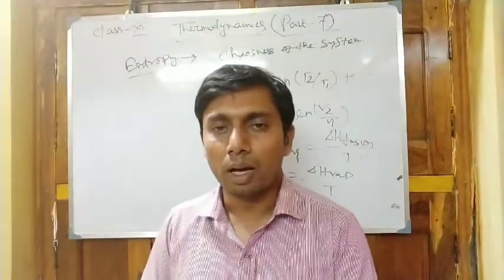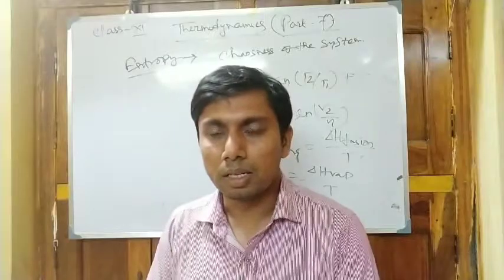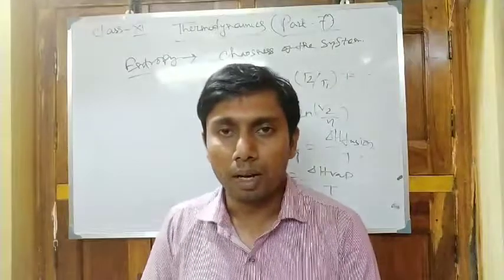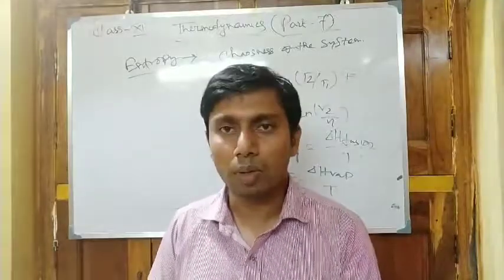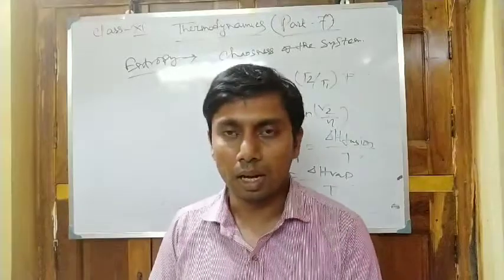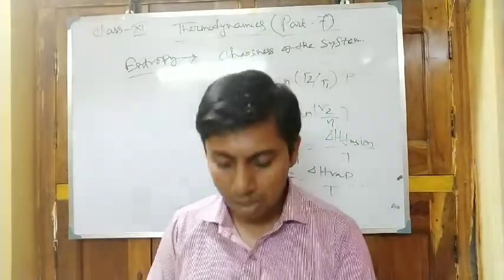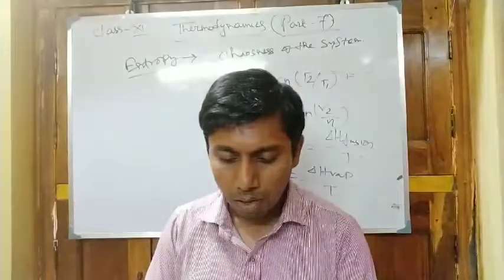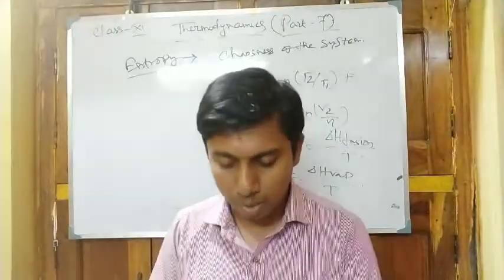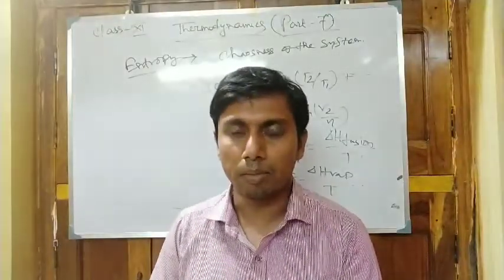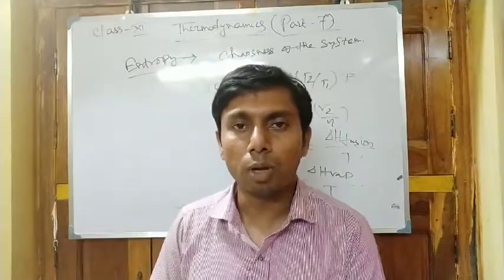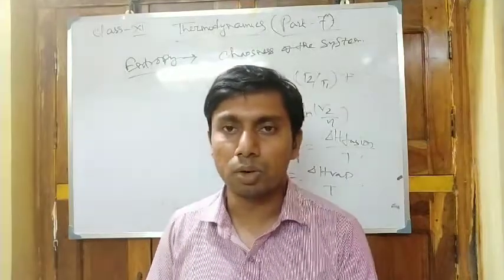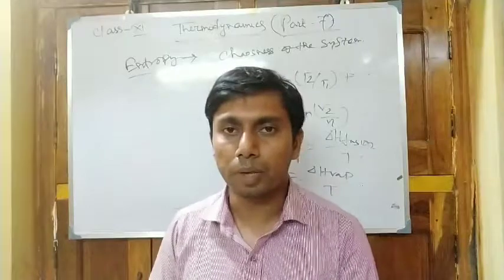Generally for a reversible process it increases, for an exothermic process it decreases, and for an endothermic process it increases. Now from the concept of entropy there is another rule of thermodynamics, which is known as the second law of thermodynamics.